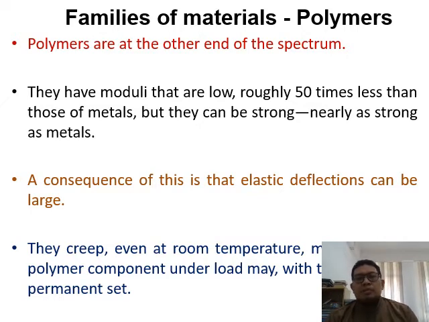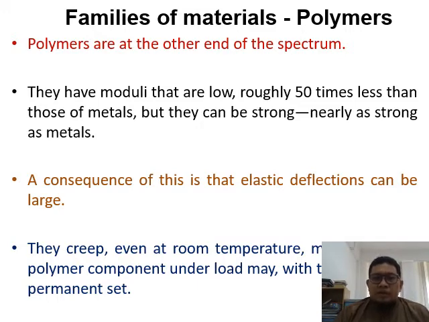Polymers have a very low modulus, so they are easy to stretch. So you have high ductility, and they can also be strong. They can be as strong as steel. For example, if you go for the high-tech polymers, in industry, polymers such as polyethylene have a high hardness. Polycarbonate can be used as a fish tank and so on.